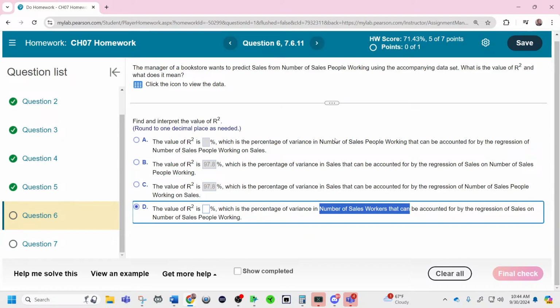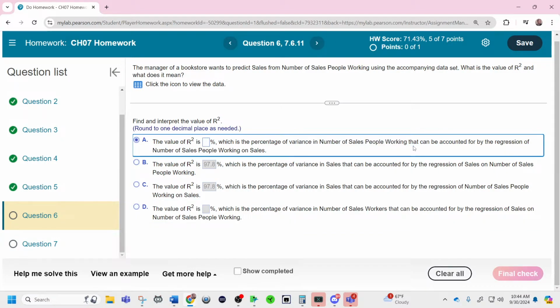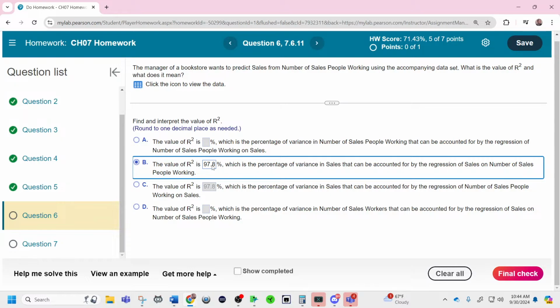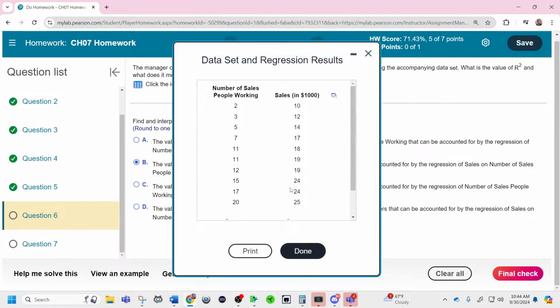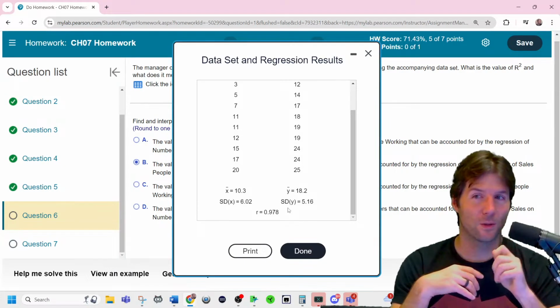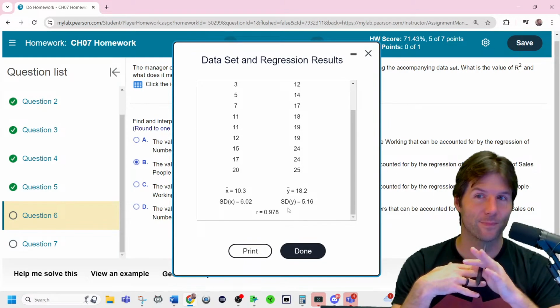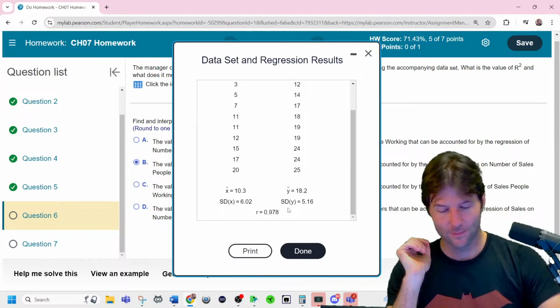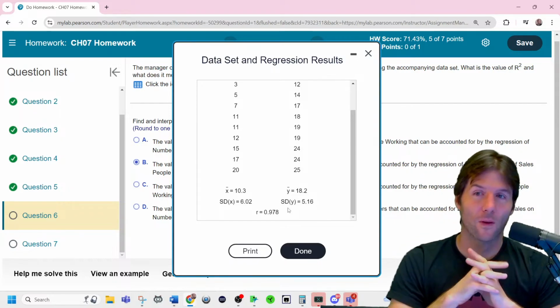No. Okay, wait. The R squared is 97.8%, which is the percent of variation in sales that can be accounted for. I feel like I've selected the wrong number. What did I do wrong? I wish I could give you points. I see it now.